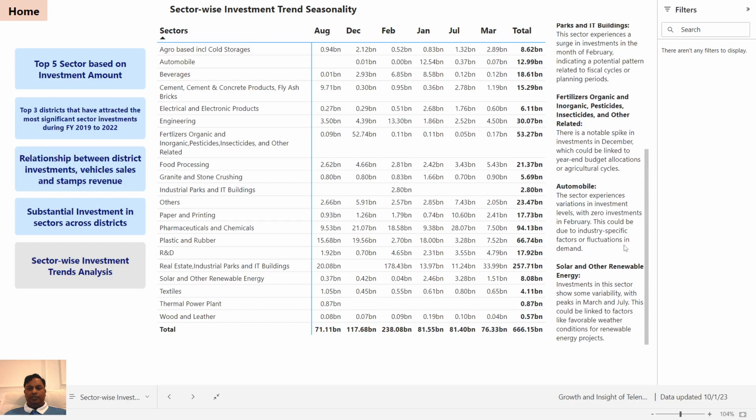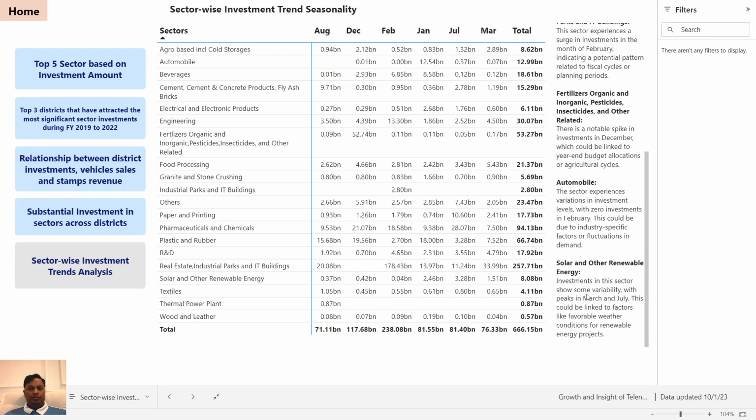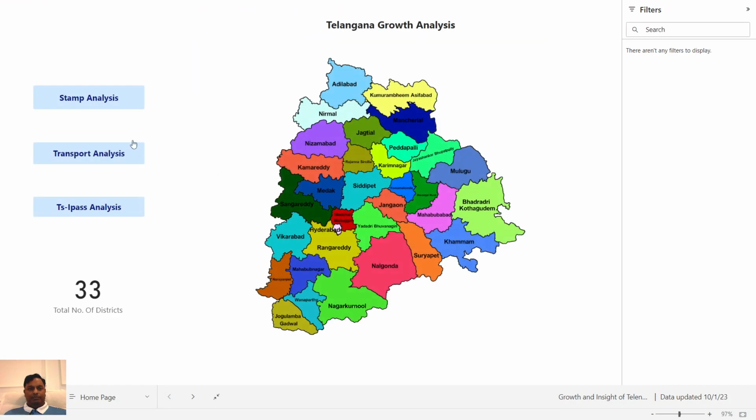Solar and other renewable energy investment in this sector shows some variability with peaks in March and July. This could be linked to factors like favorable weather conditions for renewable energy projects. So this is the sector-wise investment trend seasonality, right? So the major three departments, this is the picture it looks like.